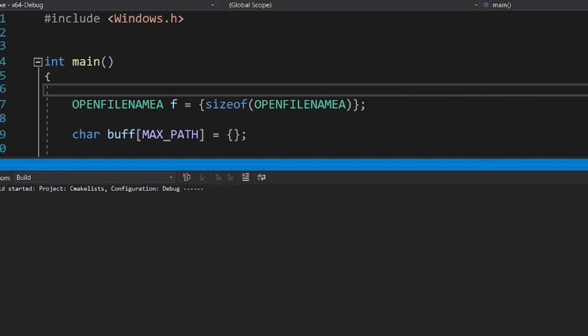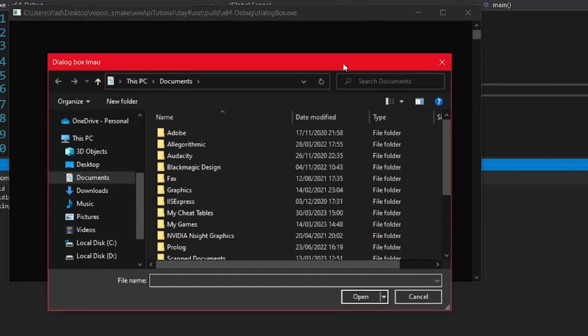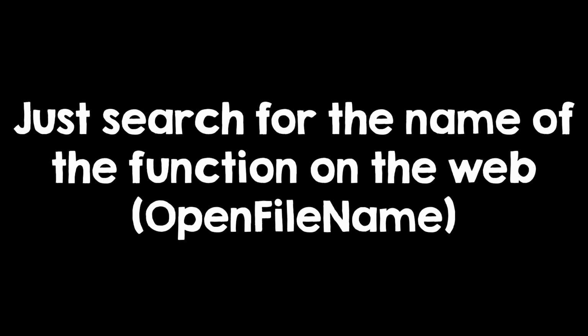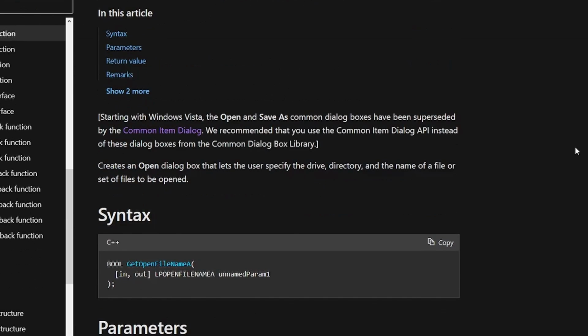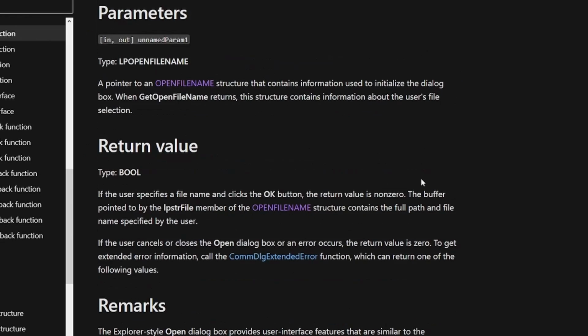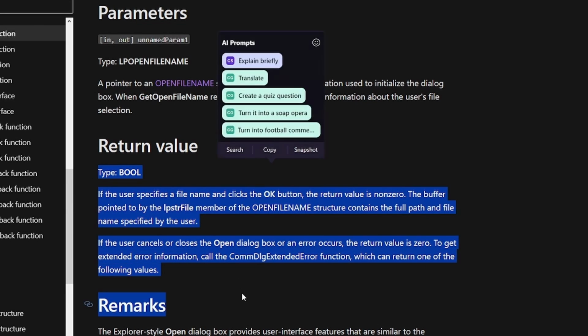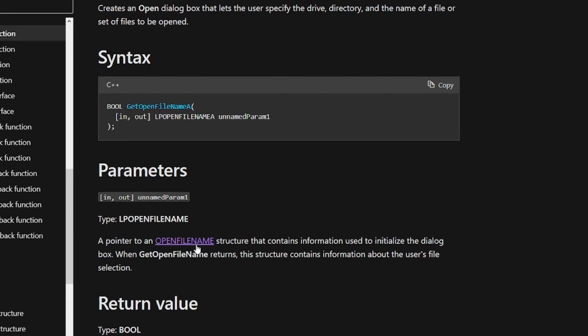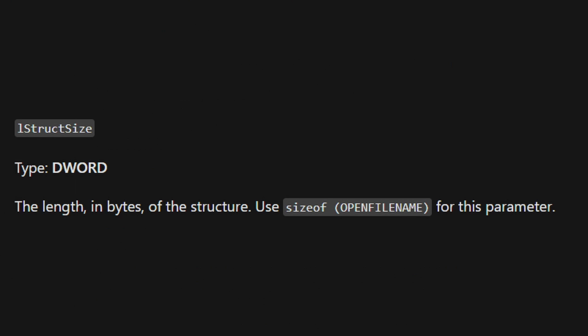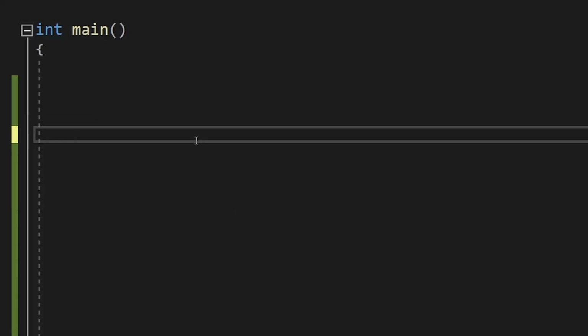The function opens a file dialog, and I don't know about you, but I think that is really cool. So let's take a look at the documentation. Microsoft suggests us to use something more advanced here, but for our purposes, it is totally fine. The function takes one parameter and returns non-zero on success. Let's look at the structure now. The first parameter is the size of the structure, as I explained in tutorial 0, so we can just initialize it like this.